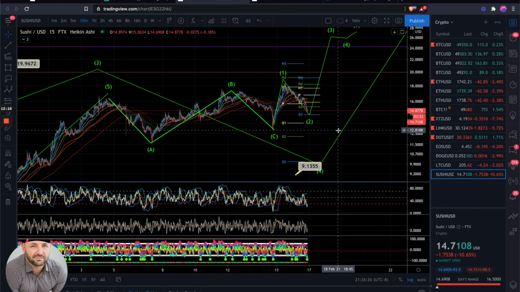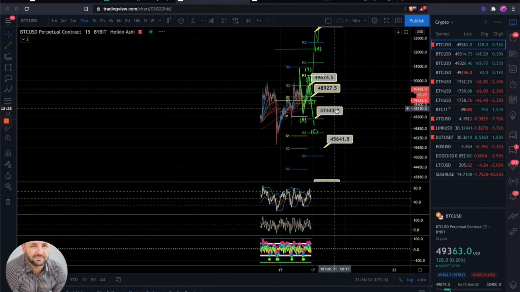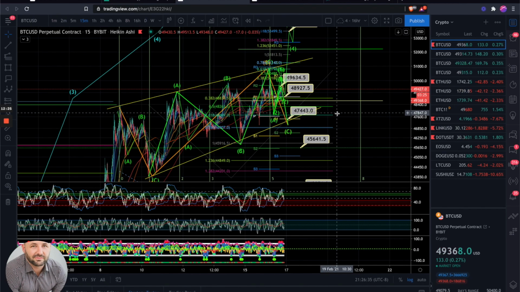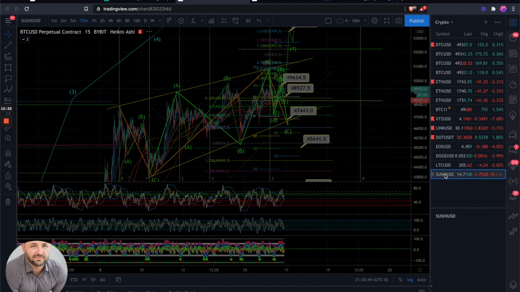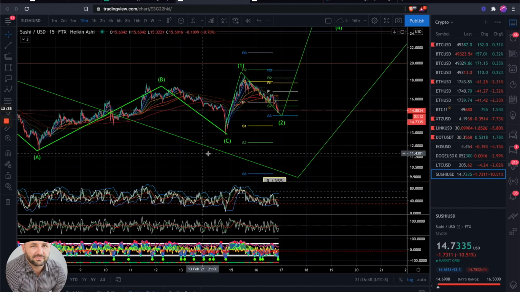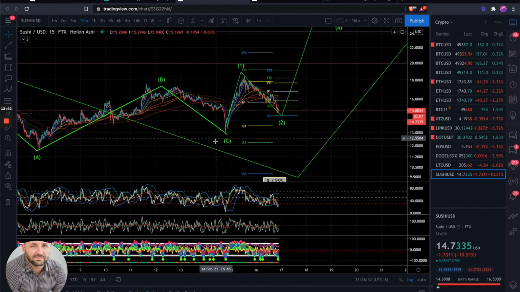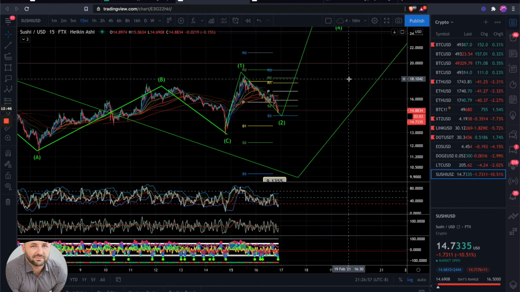And our invalidation is if we break below 12.8 on SUSHI. On Bitcoin, again, our invalidation is if we break below the start, which is basically 47,750, we'll call it. If we break below that, that's our invalidation of a wave one. So same thing with SUSHI. It looks like it has a pretty similar setup where this can be a wave one, or we can be looking at, if it starts with 5, it ends with 5, whether it's an ABC or an impulsive wave up.